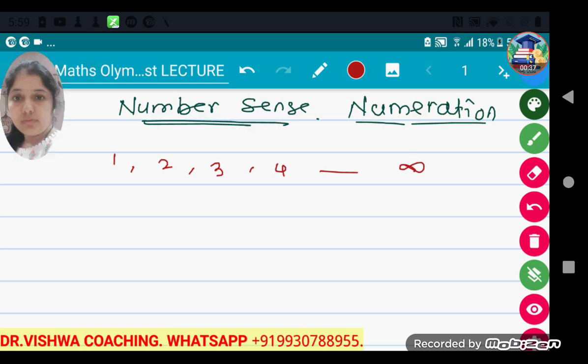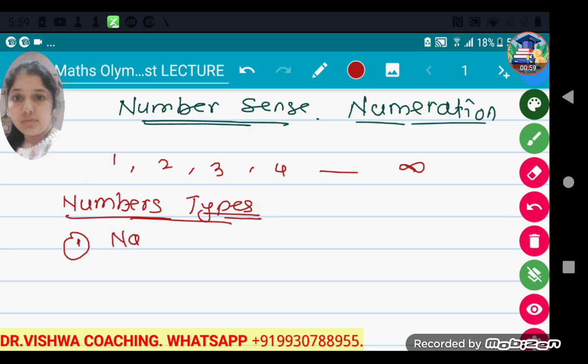There are so many types of numbers which you have learned through your past classes like first, second, third, fourth standard. The first type of number you learn in very early school time, that is nursery, junior, senior, is the natural number.